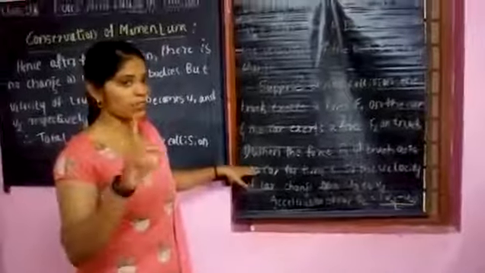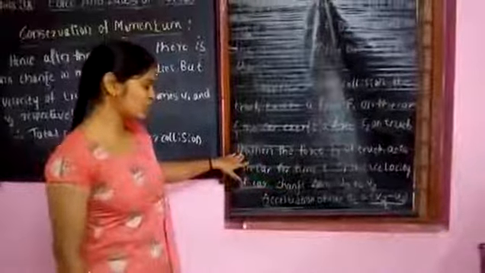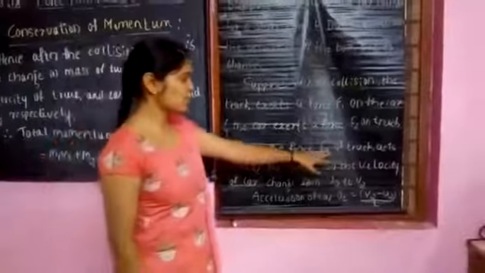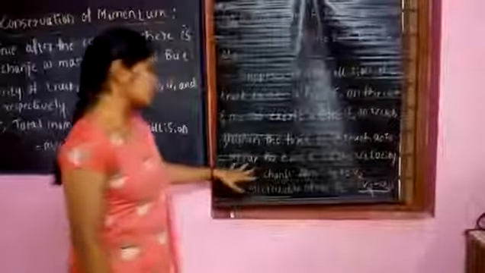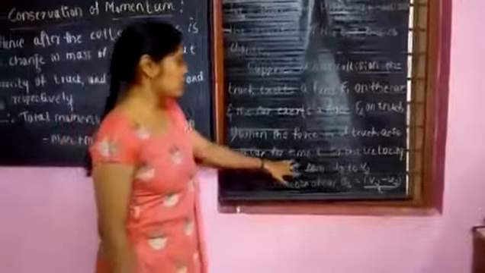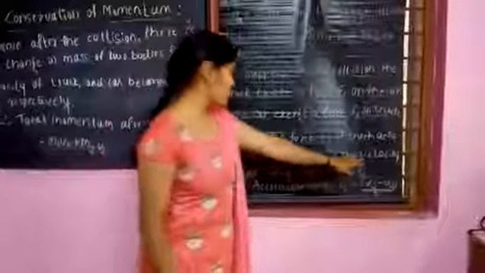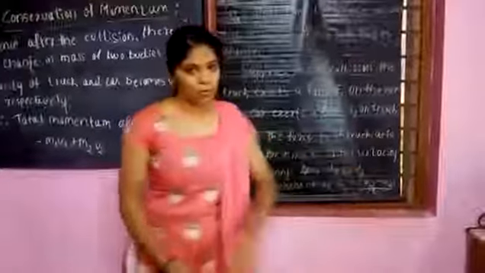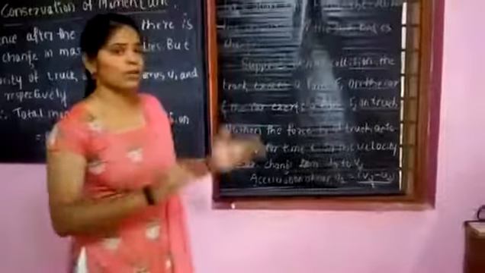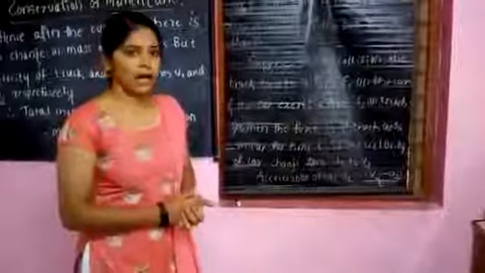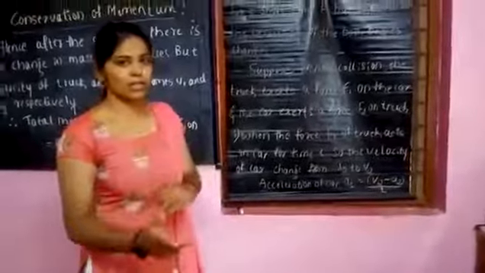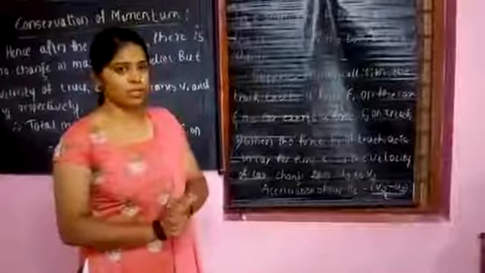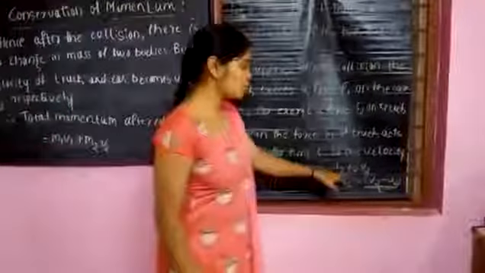First case, that is the force F1. When the force F1 of the truck acts on the car for a time interval t, the velocity of the car changes from u2 to v2. The force is applied to the car by the truck, and it changes its velocity from u2 to v2.